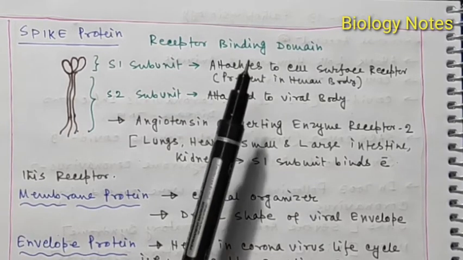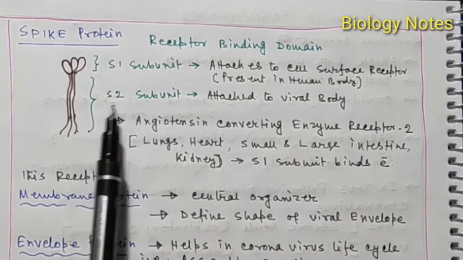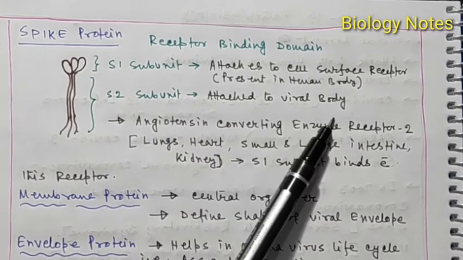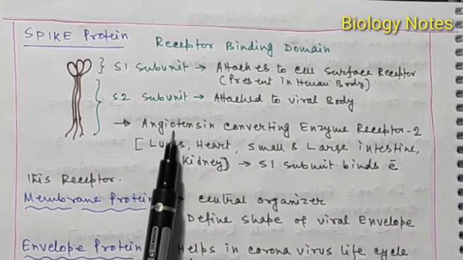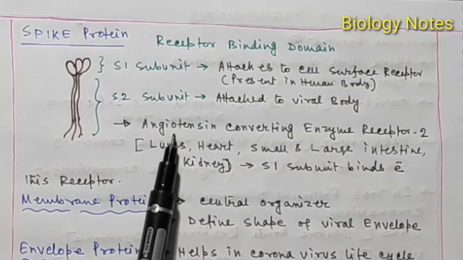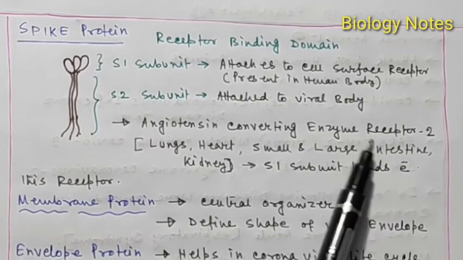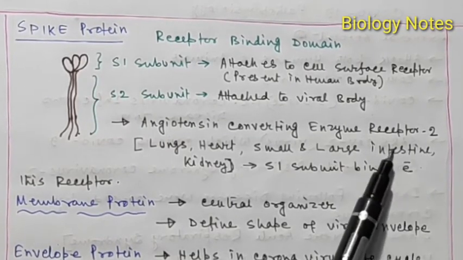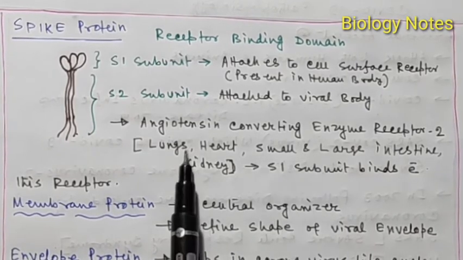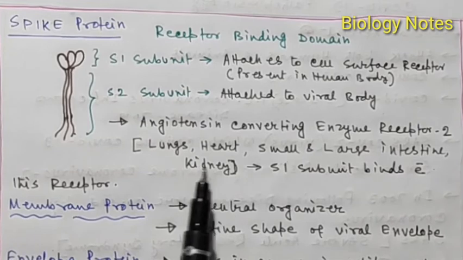Another subunit present in the spike protein is called the S2 subunit, which is attached to the viral body. Actually, the S1 subunit of the spike protein binds with the host receptor, and this host receptor is known as angiotensin converting enzyme receptor 2. This receptor is present in different organs in humans, that is, it may be found in the lungs, heart, small and large intestine, and also in the kidney.